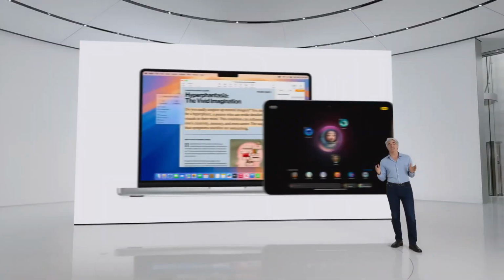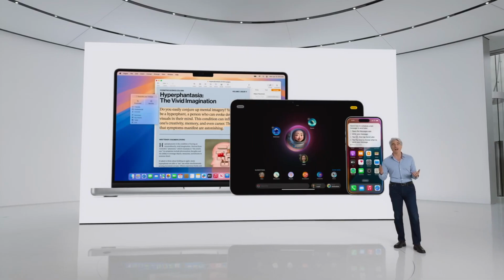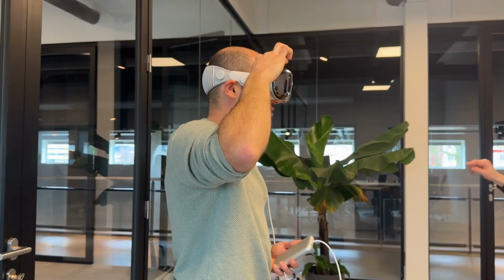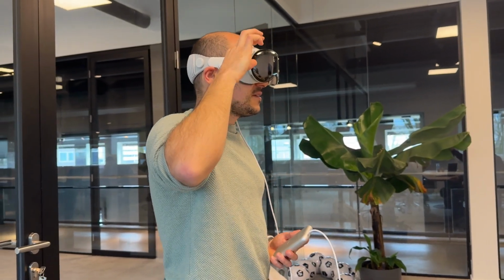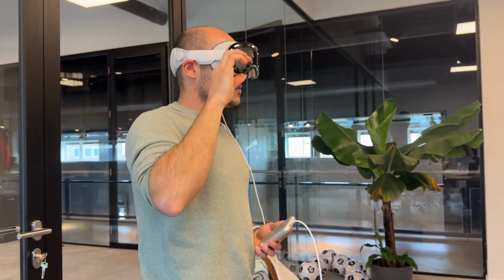Also, what else can we expect at WWDC? Will there be new hardware? Because in the past years, this has been the case. So in 2024, we didn't see any hardware, but in 2023 and 2022, we had hardware. We had Apple Vision Pro, obviously. We had new Mac Pro announcements.